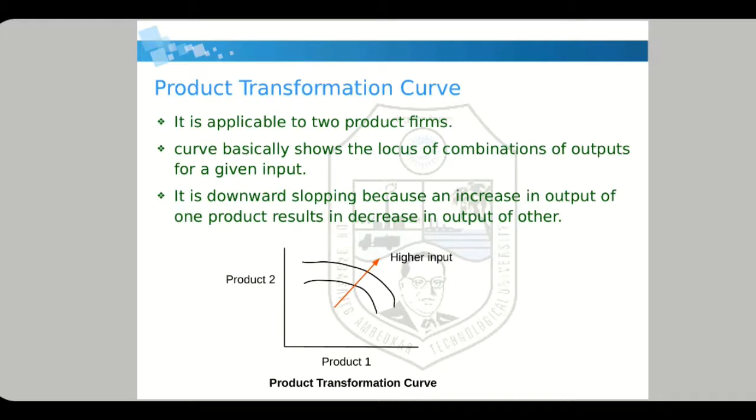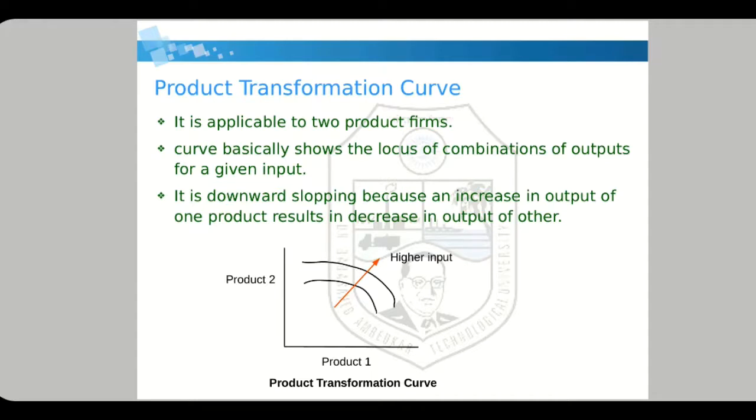Right, for the same amount of input, we are talking about the same amount of input. Or if they started to produce more ketchup which is bitter in taste, then they will produce less ketchup which is sweet in taste. So this is shown by product transformation curve.